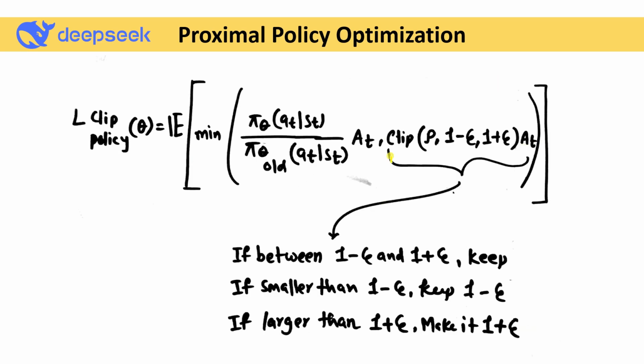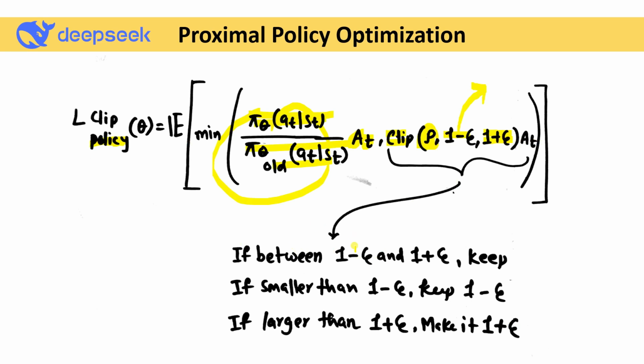If I look at the actual formula of proximal policy optimization, we have the surrogate objective function, as well as the advantage term, or the gain term. You can see here the clip, where p is the policy, with 1 minus epsilon and 1 plus epsilon, and we're taking the epsilon value as 0.3 in the example.